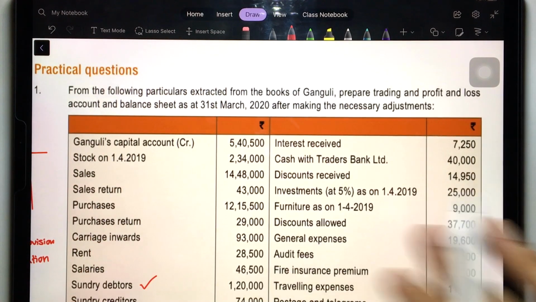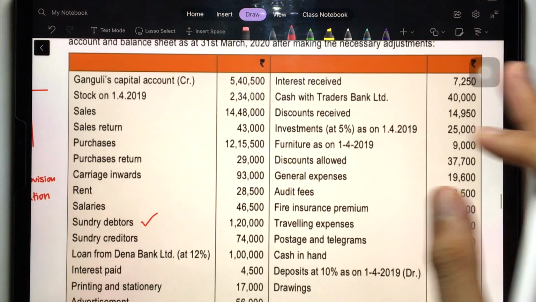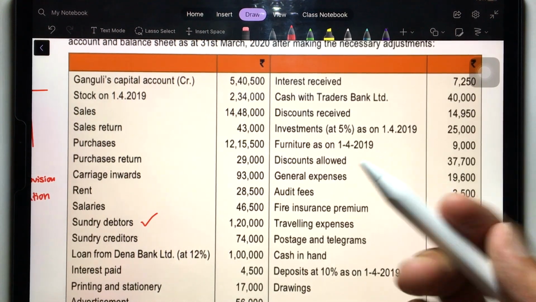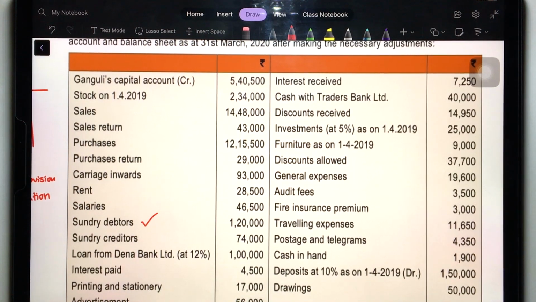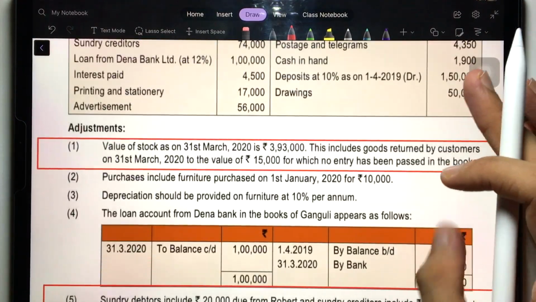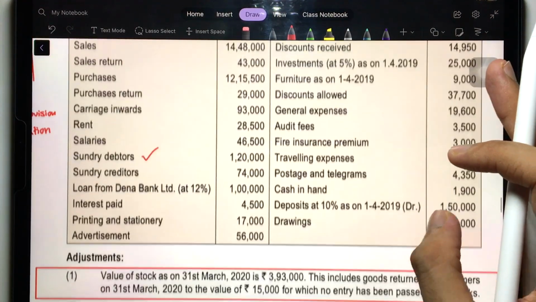Now here we have practical question number 1, and in this question, only one relevant balance is given to us, that is sundry debtors 1,20,000. There are no bad debts or provision over here, no provision is maintained from the previous year. It's just that in the adjustments it's a little bit complicated. There are 3 relevant adjustments, but it's not complicated actually. In the beginning you might feel that, but let's go one by one and understand.